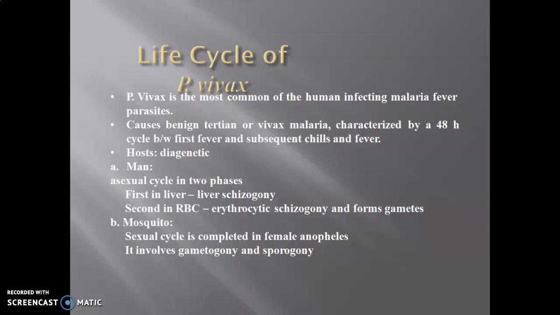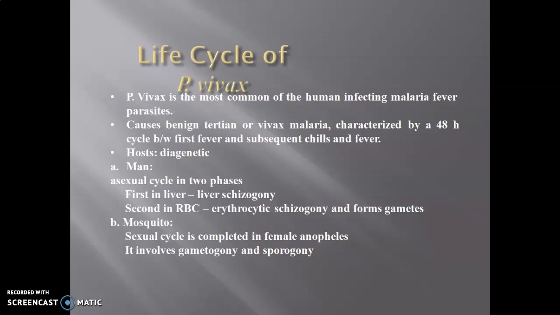We know it needs two hosts, that's why we call it digenetic. One is the human being and the other is the vector, the mosquito. In the human being, the asexual cycle is completed. First is liver schizogony, the first cycle, which is completed in the liver. When the sporozoite enters, it travels for half an hour in the bloodstream, then reaches the liver.